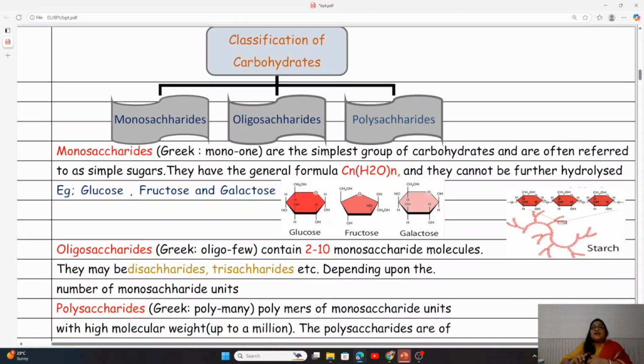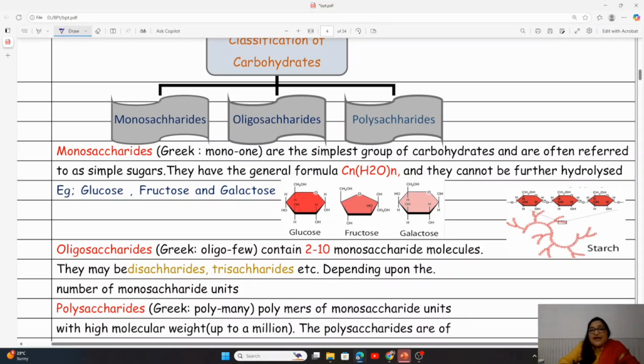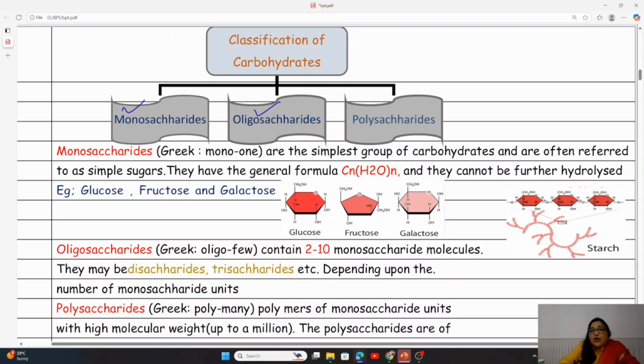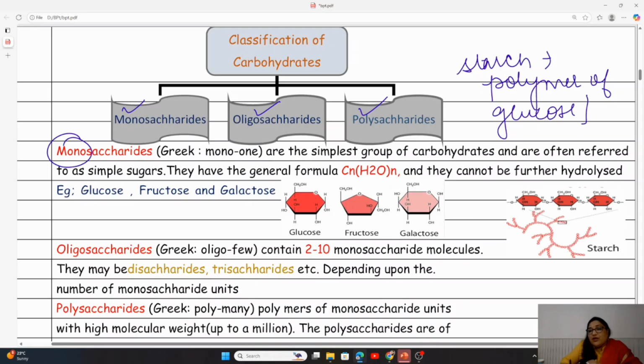When we classify the carbohydrates, they are classified into monosaccharide, oligosaccharide, and polysaccharide. Okay. So mono means single subunit. This is the simplest group of carbohydrates. Usually, whenever the plant is going to produce its own food, it is going to produce glucose. But yes, the storage form in plants is starch. What is starch? Starch is the polymer of glucose.